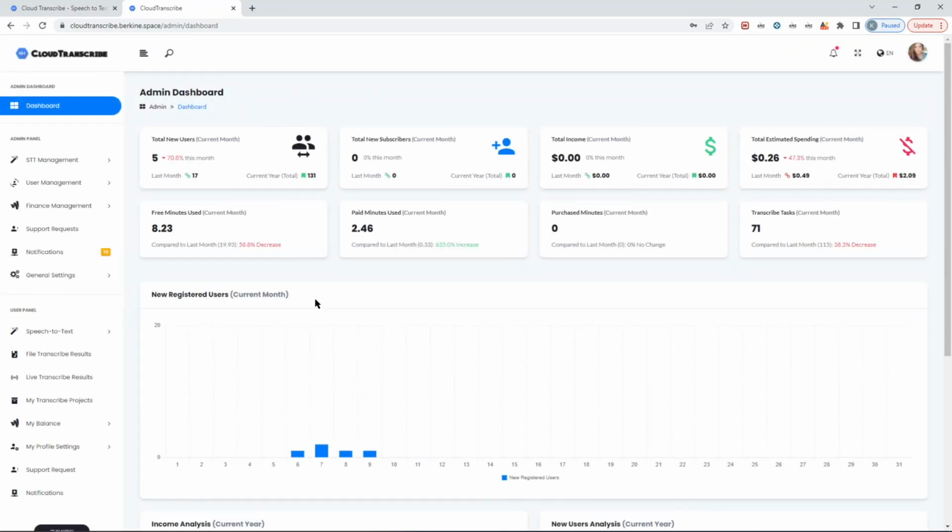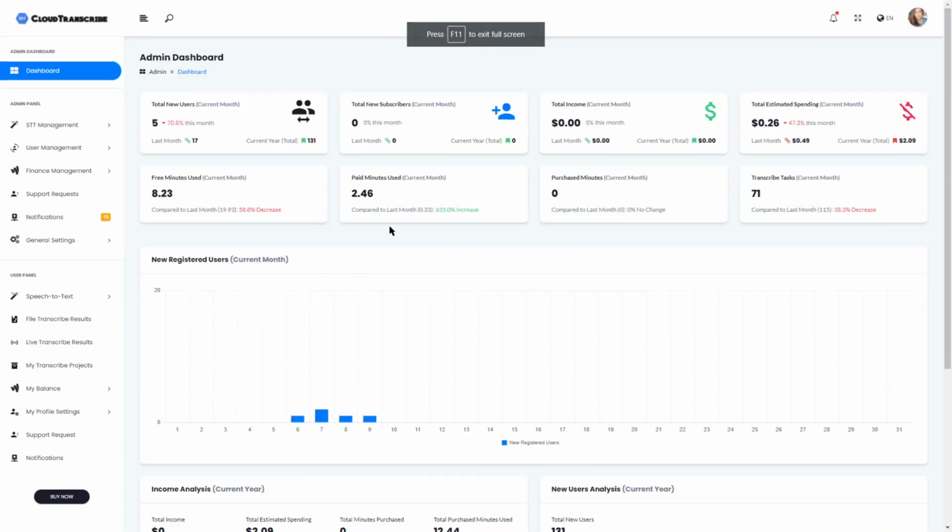So the purpose of this SaaS platform is obviously to allow your users to convert audio files to text, basically extract text from audio files. The audio file limitations vary based on the cloud vendor. We'll touch on this in a second. There is a limitation in terms of the number of hours, and there's a limitation in terms of the audio file size. I'll mention it quickly. So let me go over the demo.